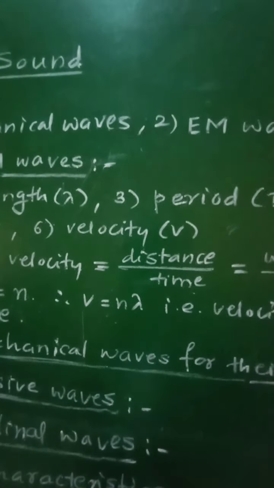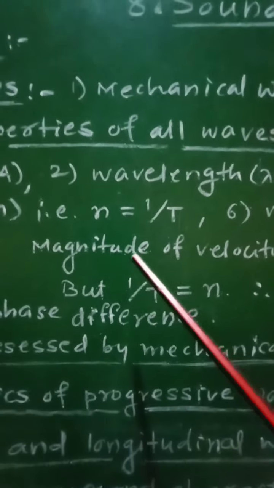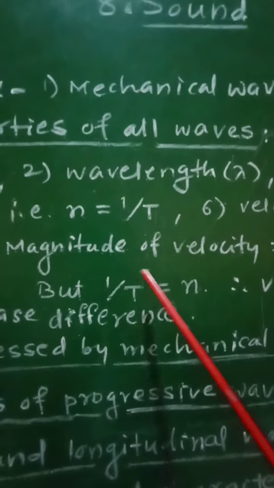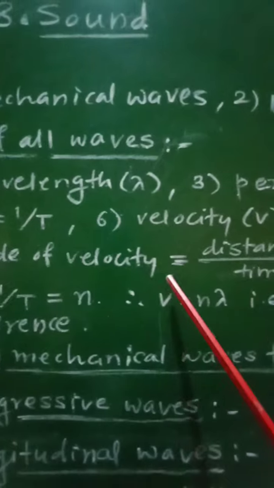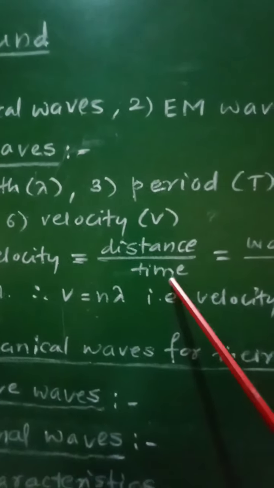Therefore the magnitude of the velocity of that wave, v, will be equal to distance upon time.